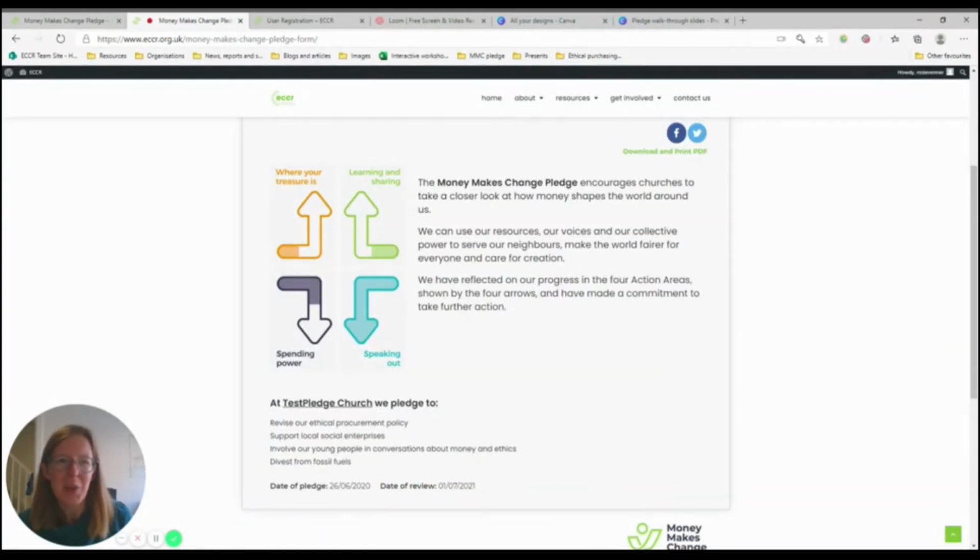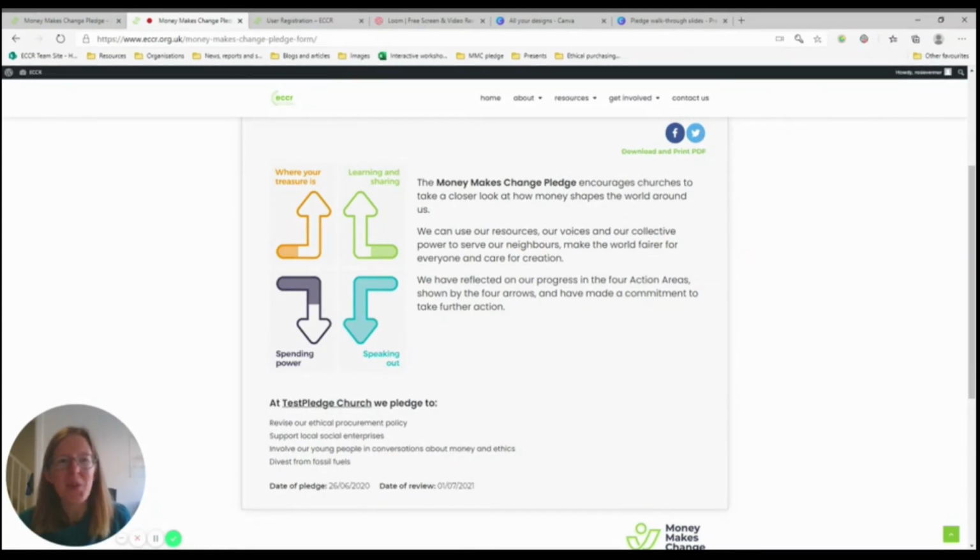After you've pressed Submit, you'll come to this final page where you have a few options. You can view your pledge poster as a PDF by clicking here, or you can let people know on social media that you've made your pledge. There are options for Facebook and Twitter. And that's it. It's that simple.